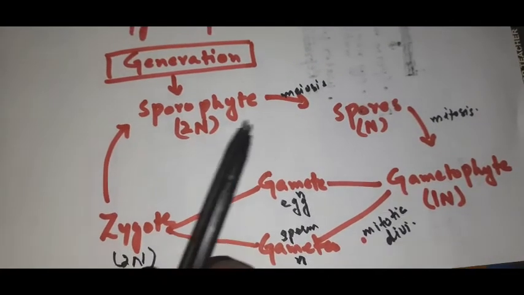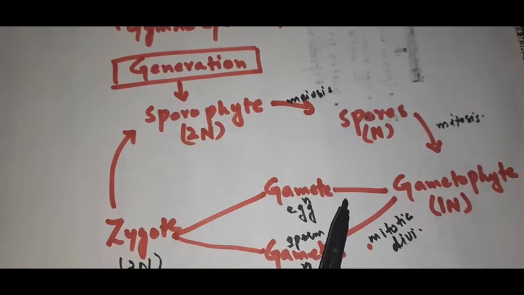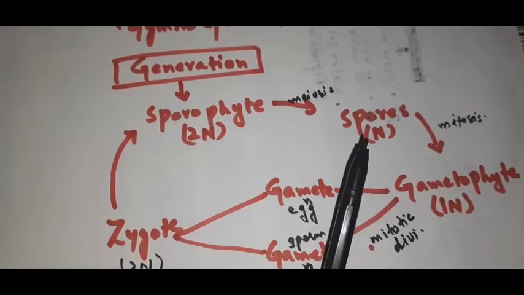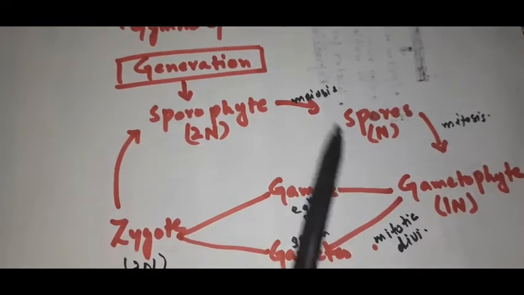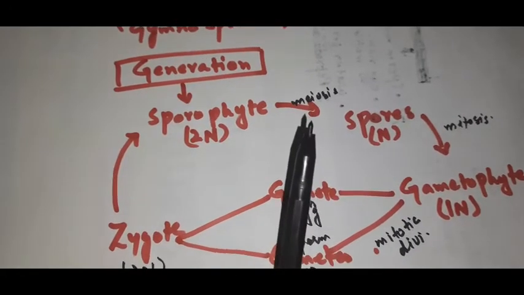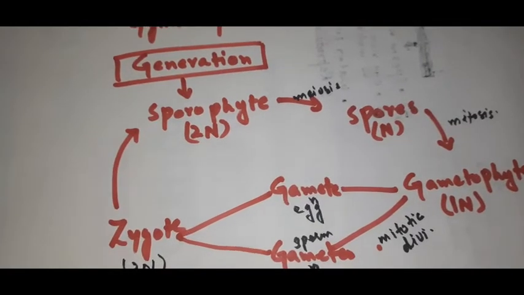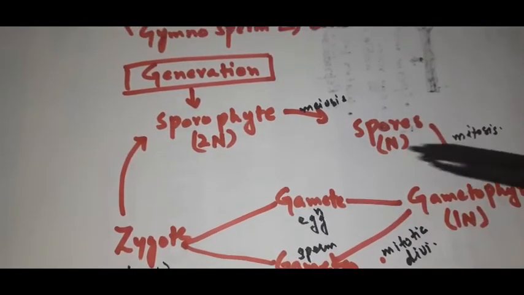In the life cycle of the plant, these two generations alternate with each other, right? This is known as alternation of generation. The phenomenon in which two different generations alternate with each other during the life cycle is known as alternation of generation. Now we will discuss the sexual reproduction in flowering plants.